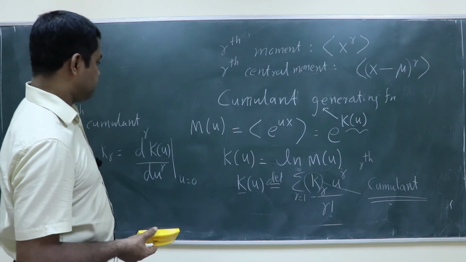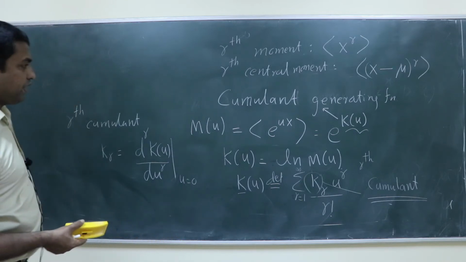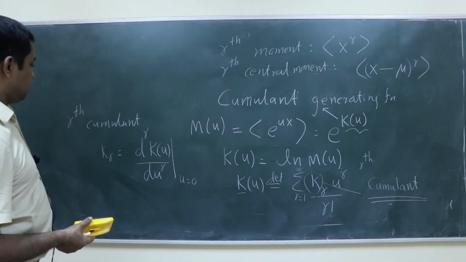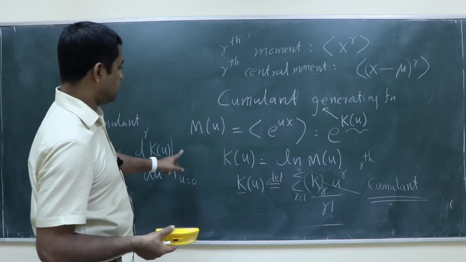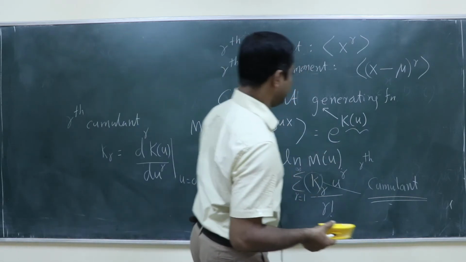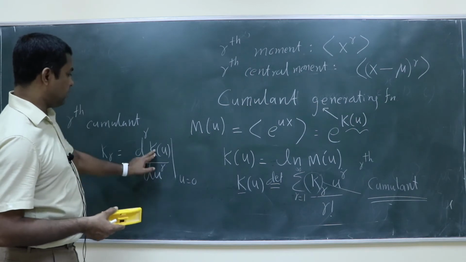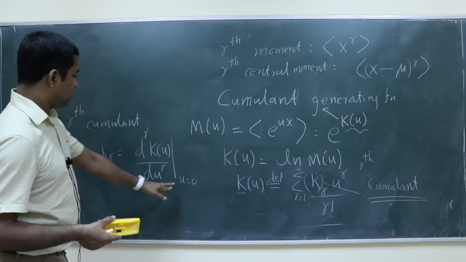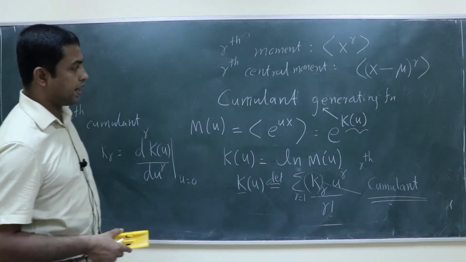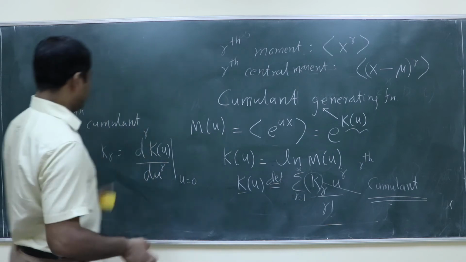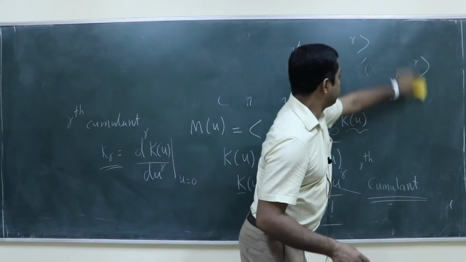Okay. So can you find out k1? Already you know that M of u is equal to e power K of u, and kappa r is equal to the rth derivative of K of u when you set u equal to 0. So let us just find out the first cumulant, kappa 1.